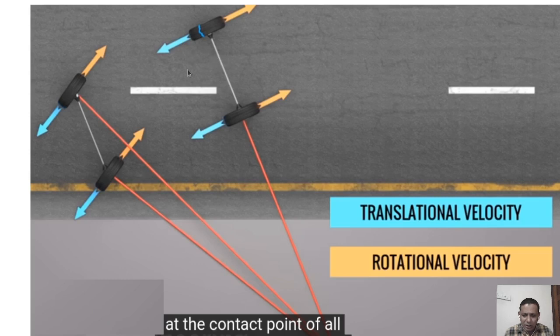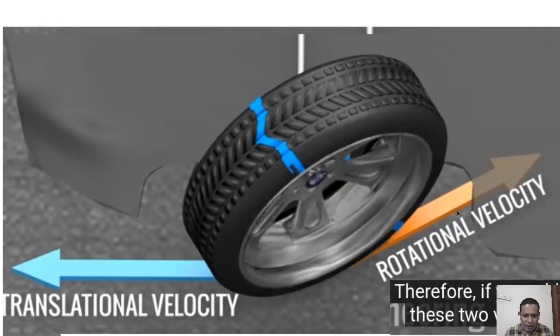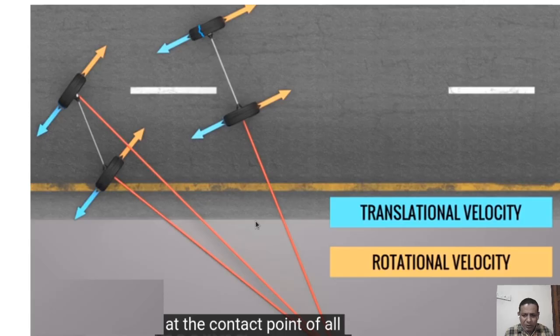So here you can see that the translation motion as well as the rotational velocity have the same direction. They are in the same line. It is not in different lines. So it will not make any problem. This kind of rotation will not make any problem. But the previous case can make an accident. This can make an accident. So here it will not make any problem.